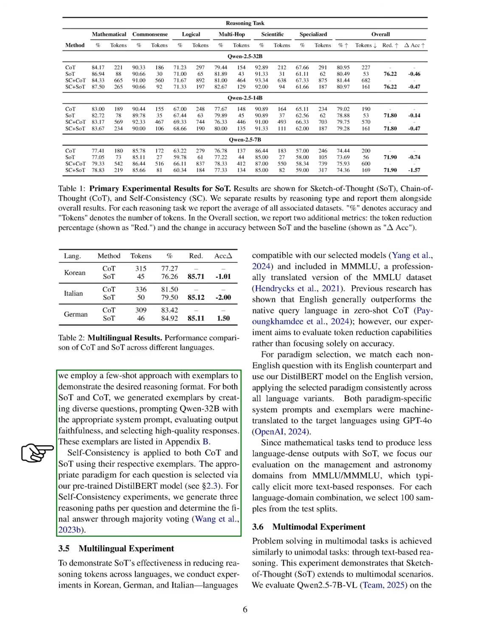For SOT and COT, we create exemplars to guide the reasoning process, and we apply self-consistency by generating multiple reasoning paths and using majority voting for final answers. The appropriate paradigm for each question is determined by our pre-trained Distill-BERT model.